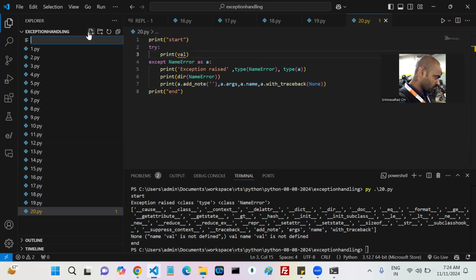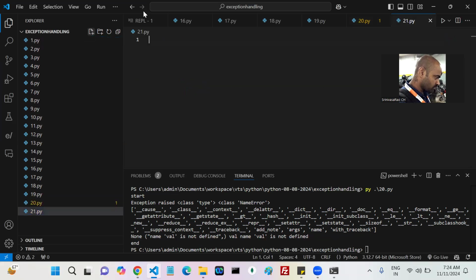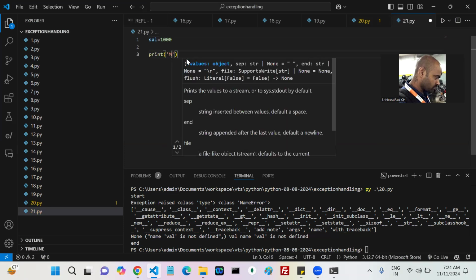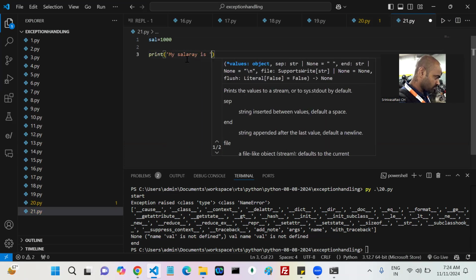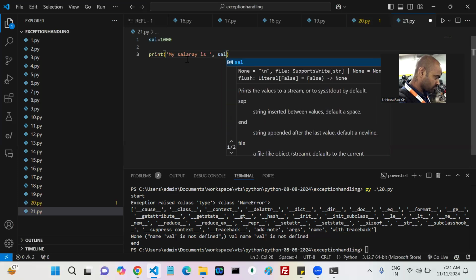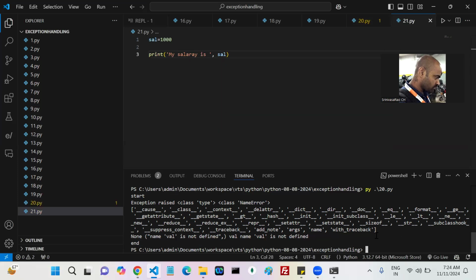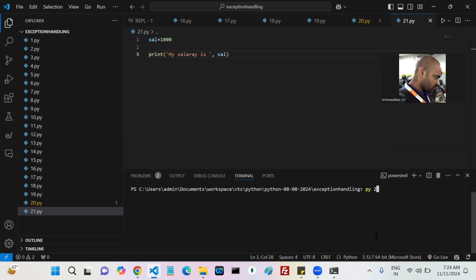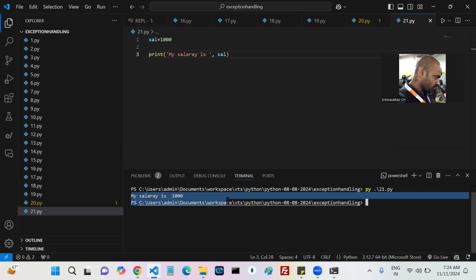For example, those are business-specific guidelines. For example, if I write my salary equals 1,000, and then print my salary is, can I run this one? Now my salary is 1,000. Is it a valid or invalid statement?